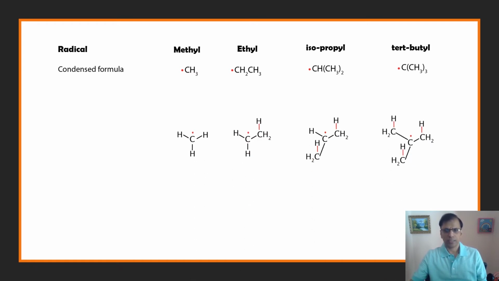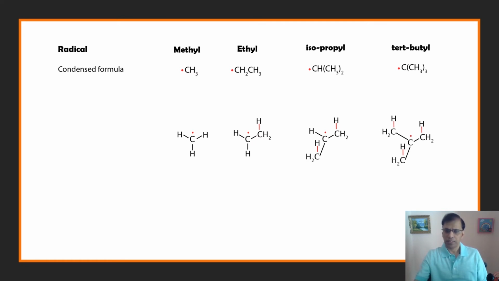So this is the bond line structure of methyl radical, ethyl radical, isopropyl, and T-butyl. And the dots are the single electron on the carbon p orbital, and the red CH bond is parallel to the p orbital.